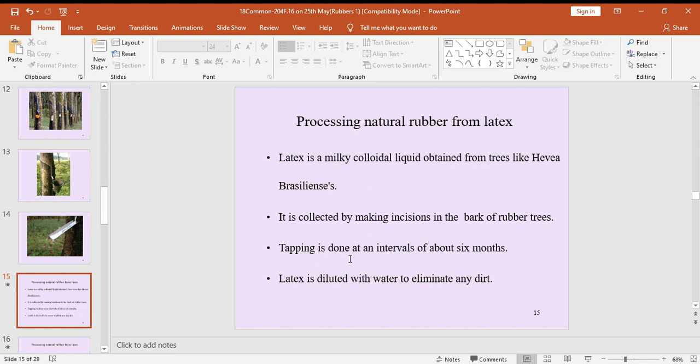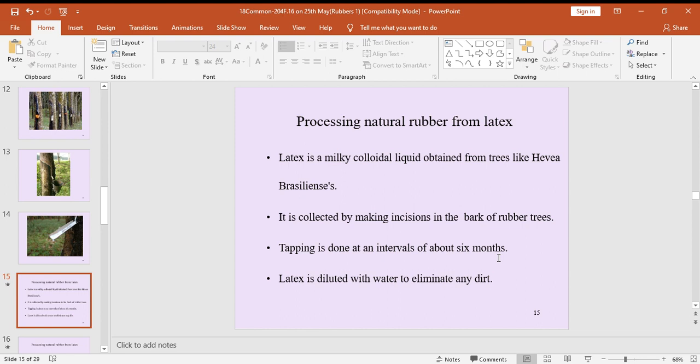Tapping is done at intervals of about 6 months. So from a 6 month gap, they collect that latex. Latex is diluted with water to eliminate any dirt. When we collect that latex, we get some dirty materials from the bark and also from the environment.